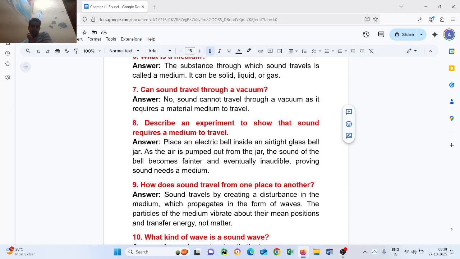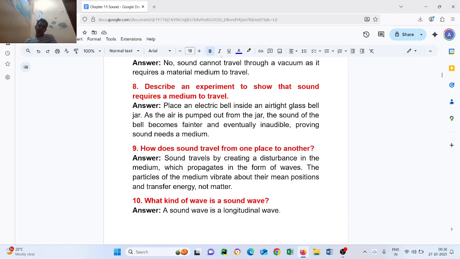Question number nine: how does sound travel from one place to another? Answer: sound travels by creating a disturbance in the medium, which propagates in the form of waves. The particles of the medium vibrate about their mean position and transfer energy, not matter.